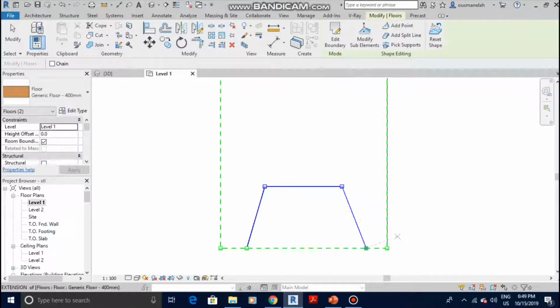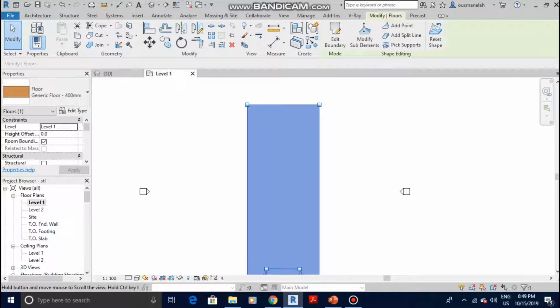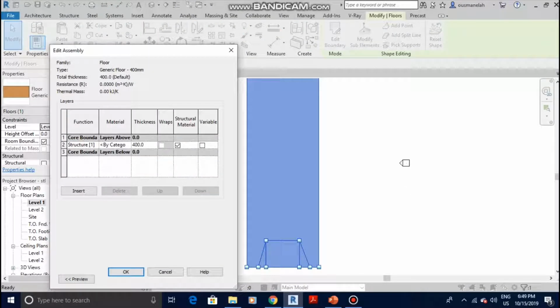Okay, once you're done with the first part of this sketching, you're gonna want to press Escape and then do the second part now, which is this part. Alright. Okay, once you're done sketching it, you're gonna select the whole thing and go to Edit Type, Edit Structure, and click on Variable.